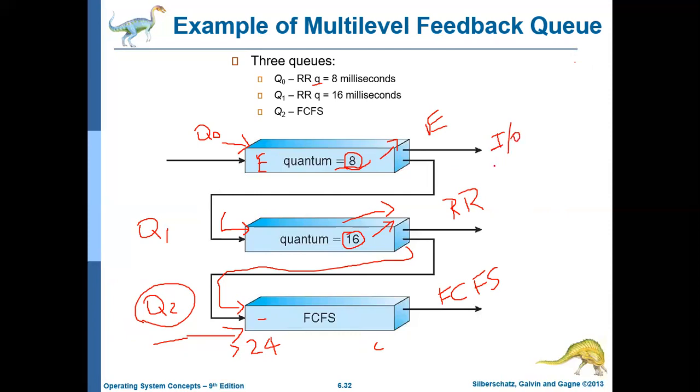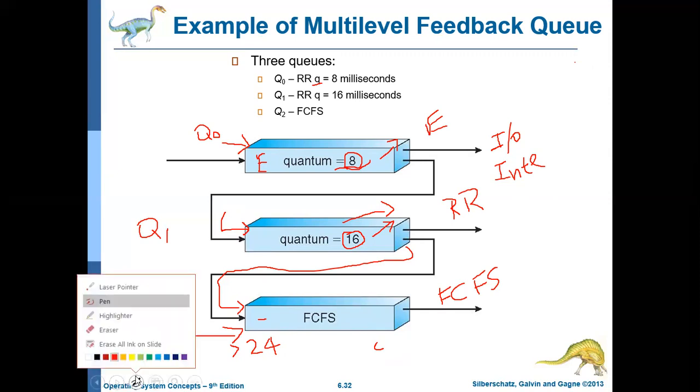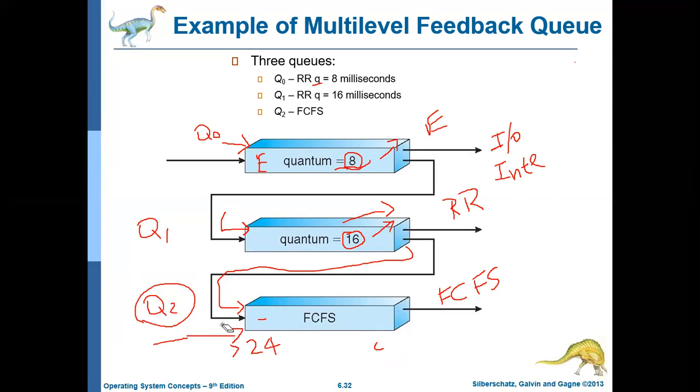Okay, so when there are no interactive processes or IO bound processes, then the operating system will execute the processes which demand more CPU access continuously for a period of time. Okay, so this is how this algorithm works. So why are we doing this? Why are we moving the jobs which continuously access the CPU for a long period of time to the lower priority queue, in the sense to avoid starvation.